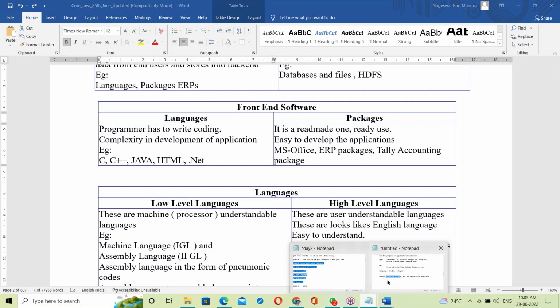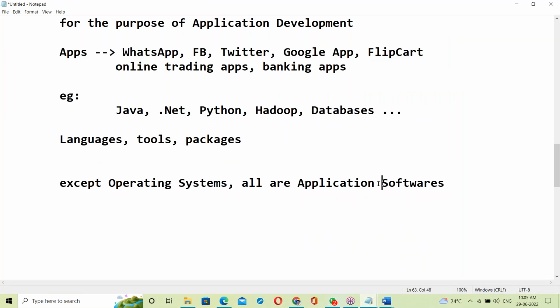Let's talk about languages. What is a language? Language is a medium of communication between two living things, maybe two persons or two animals or two trees. Now come to software languages. What are the software languages?